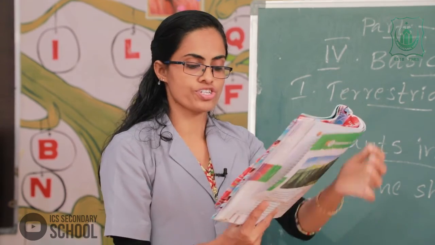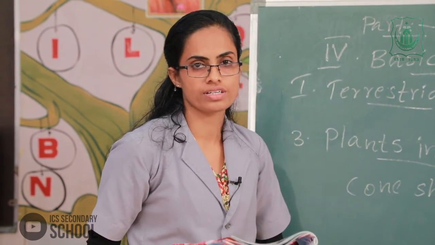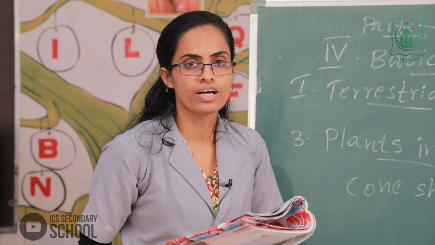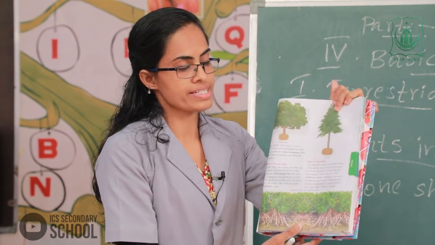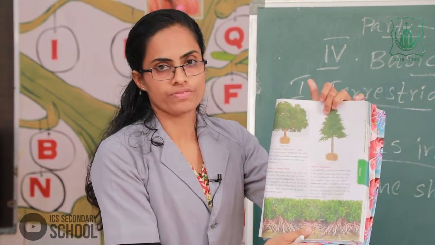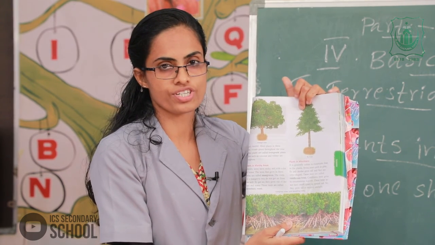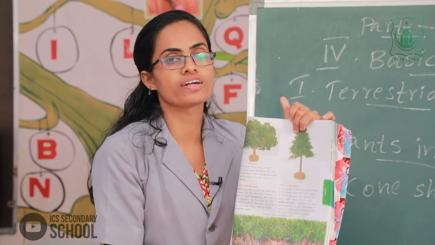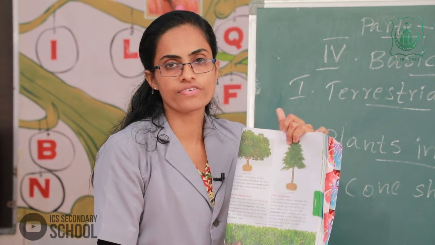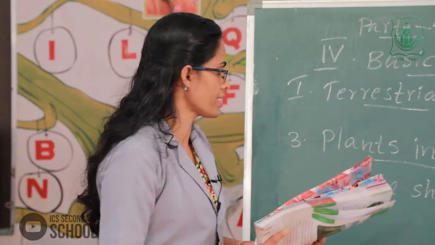Now these trees are called coniferous trees. For example, fig tree, it's cone shape. Understand? Cone shape, that is called coniferous trees. Coniferous trees grow in mountains. Okay?